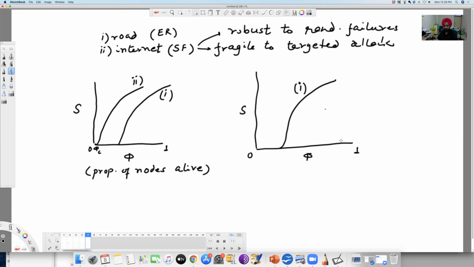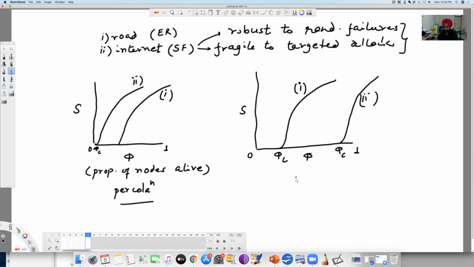However, in the case of the internet network, this is going to be very close to the value 1. This is your phi c. So this is what I was expecting. You didn't need any derivation or anything. It was just based on this fact that we have here. Well, this was taught to you. This is what we learned in percolation.